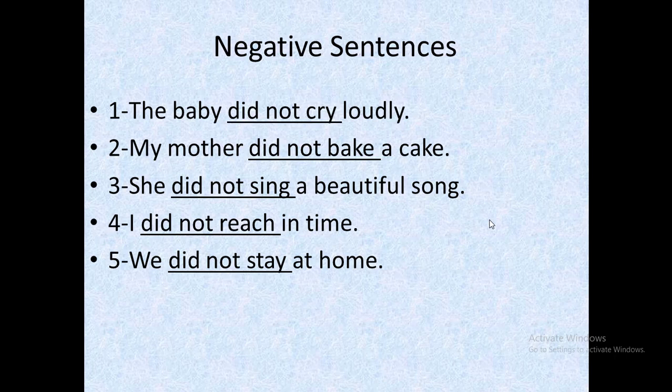Similarly, in the next sentence, I did not reach in time. I is subject and did not, after did not we use first form of verb and that is reach. And in the last sentence, we didn't stay at home. After did not we again use first form of verb. Here you have observed clearly that in all these sentences, after subjects we use did not and then we use first form of verb. It is a common mistake that students often use second form of verb after did not, which is absolutely wrong. So keep it in mind that after did not you will use first form of verb.